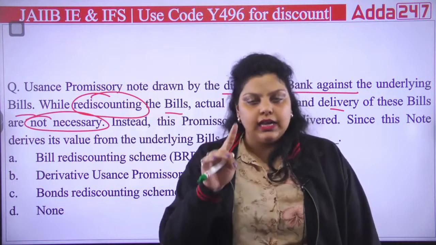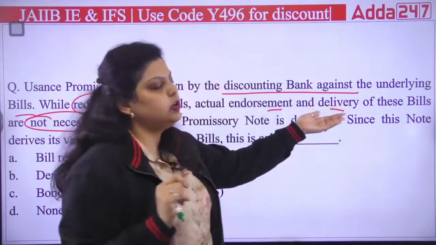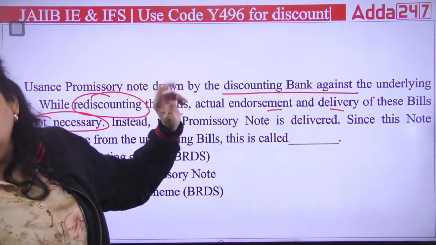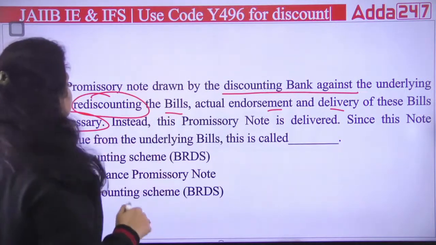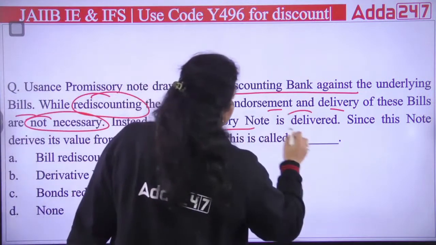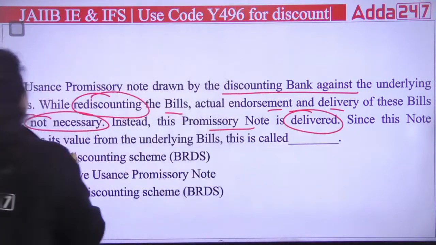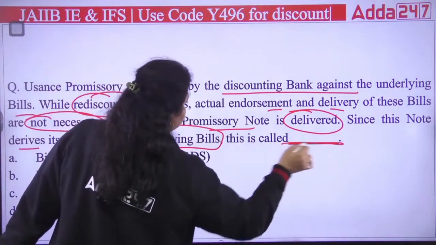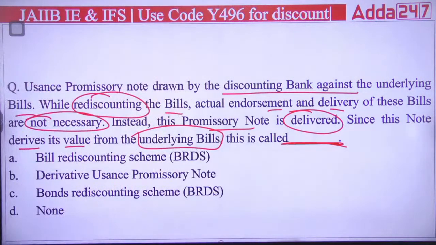In that situation, whatever bills you are giving as security, you do not have to endorse or transfer to the rediscounting bank. Instead this promissory note is delivered. Since this note derives its value from the underlying bills, this is called dash. Which of the following is correct?